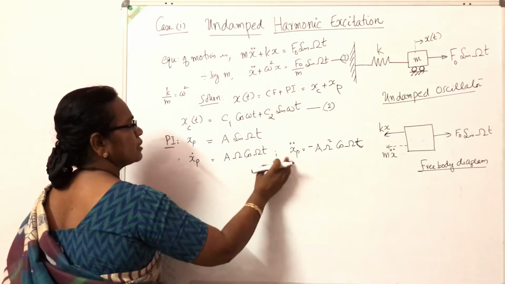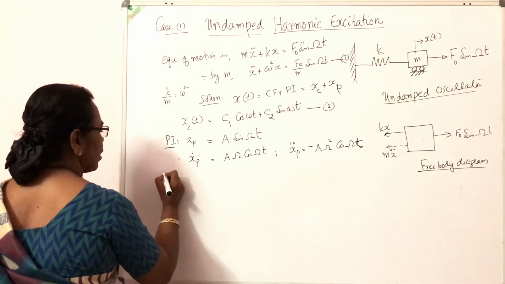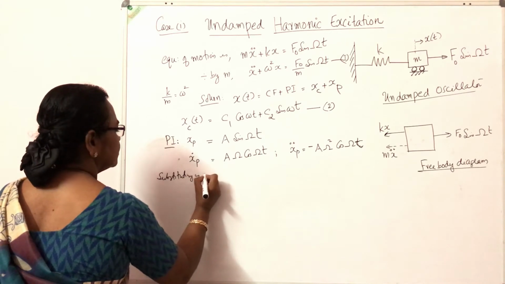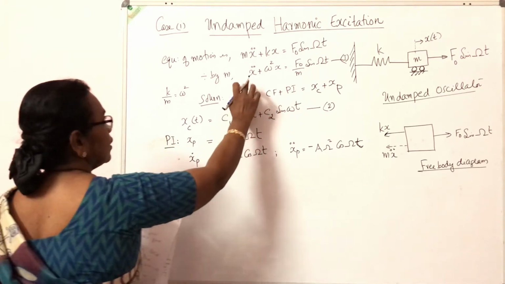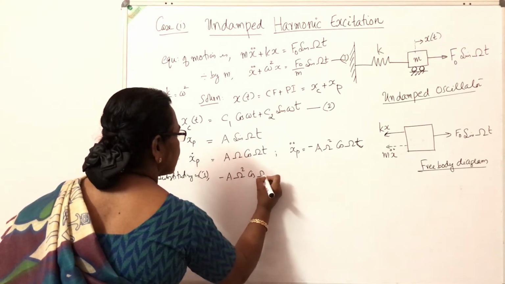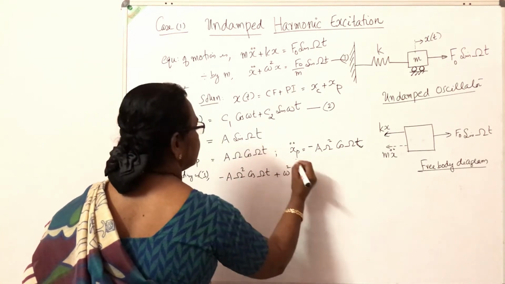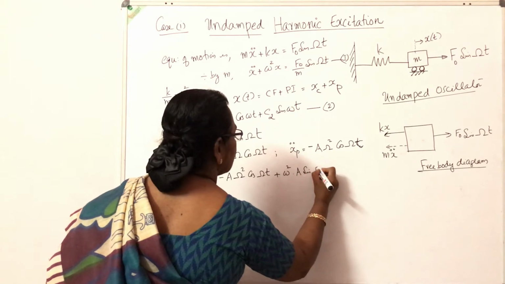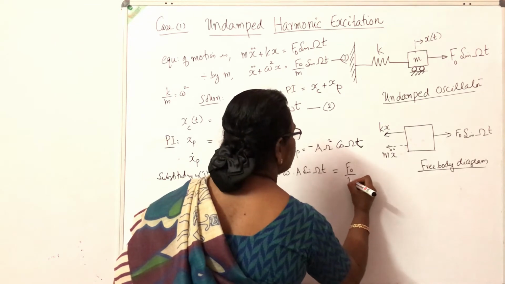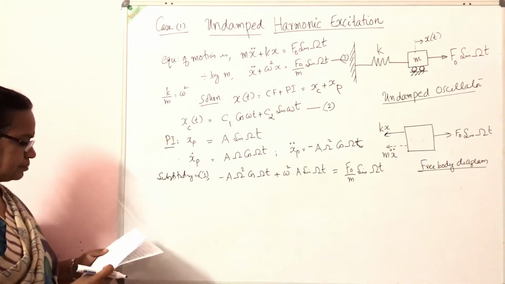Substituting xp and xp double dash in the given equation 1, I can write x double dot as minus A capital omega square sin omega t, plus small omega square into A sin omega t, is equal to F0 by m sin omega t.